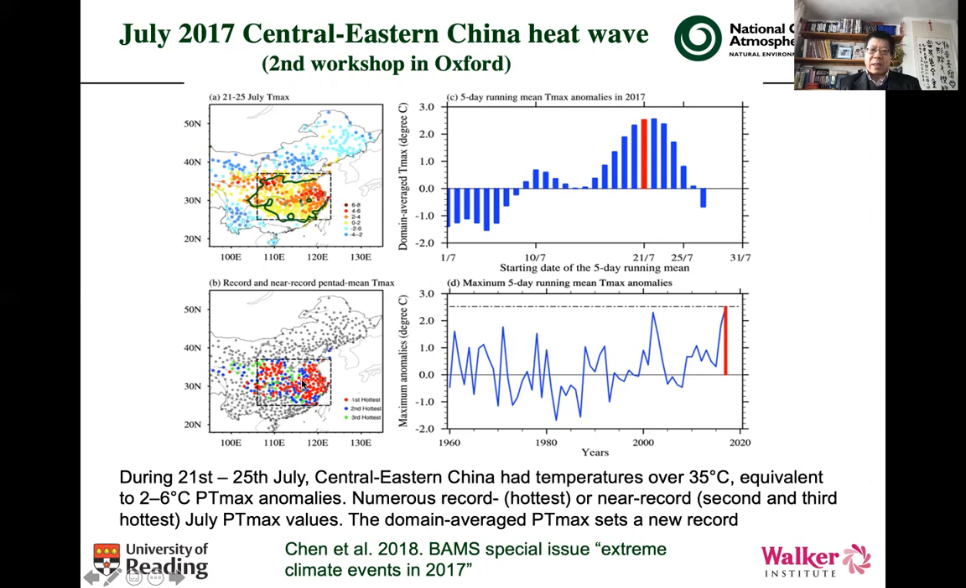The red indicator is the hottest pentad. In the bottom right, it shows the pentad average temperature time series during the last 60 years. You can see in terms of average pentad temperature there is large interannual variability, and 2017 shows a record high, with average pentad temperature anomalies above the climatology by 2.3 degrees.